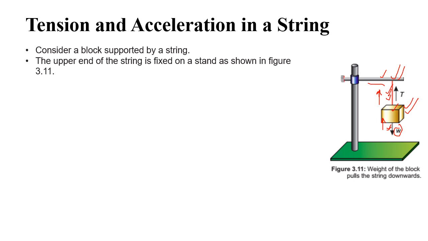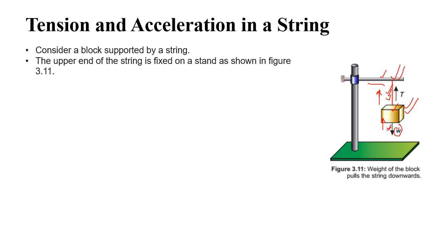First the block is applying force on the string and the string is again applying that much force on the stand. Now, since there is no reaction in the string, the reaction is actually applied, or you can say performed, using the stand, right?